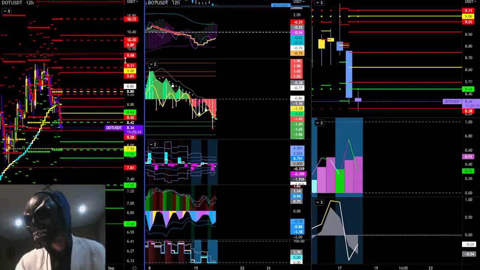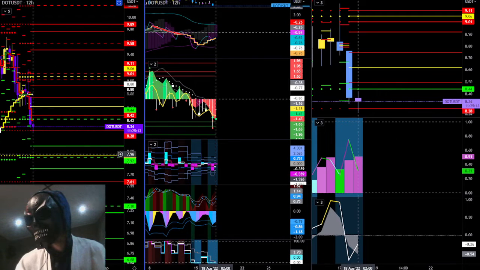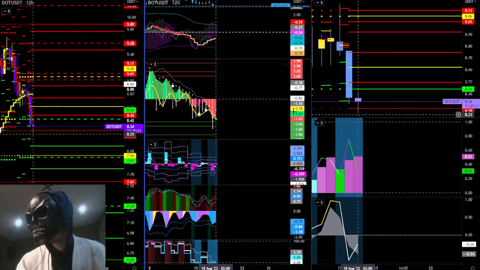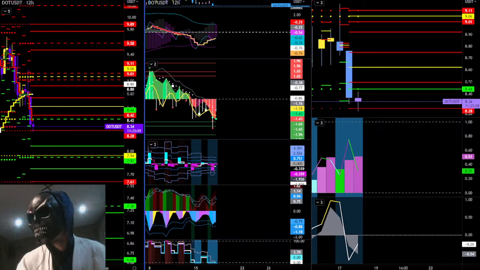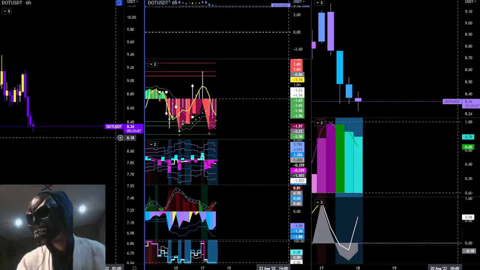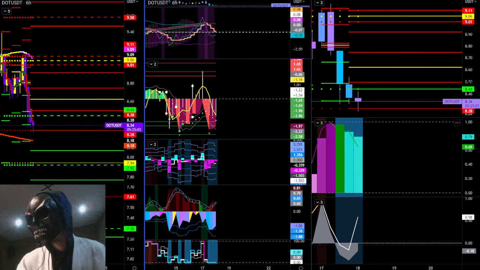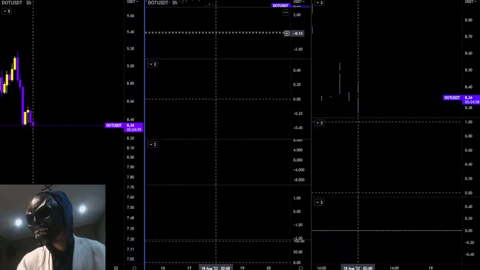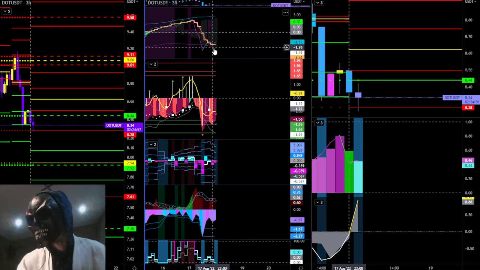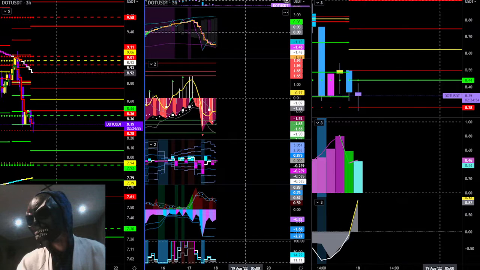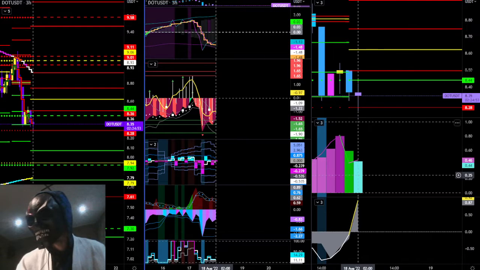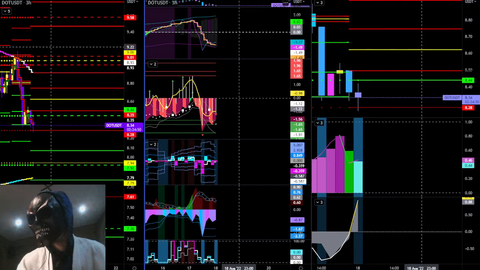So 12 hours. It's being a bit confusing. 12 hour, 6 hour contraction, confused. So if this stays more confused, then the 45 minute has a lot easier time breaking through. That looks like the 45 minute would help that. 3 hour looks like it would help that. Contraction, that's what's keeping it down.